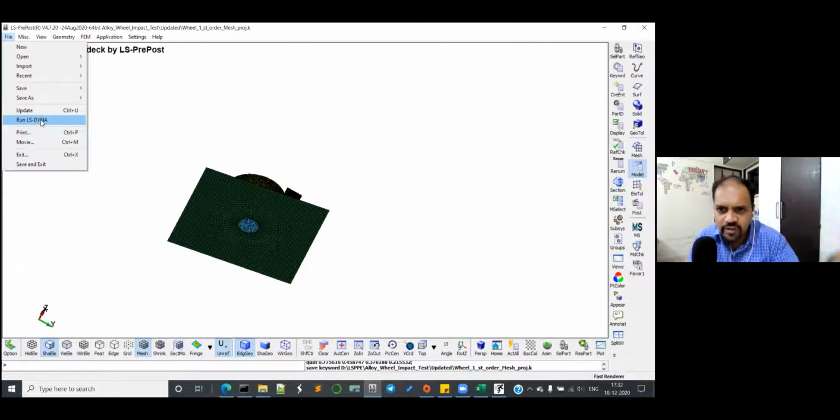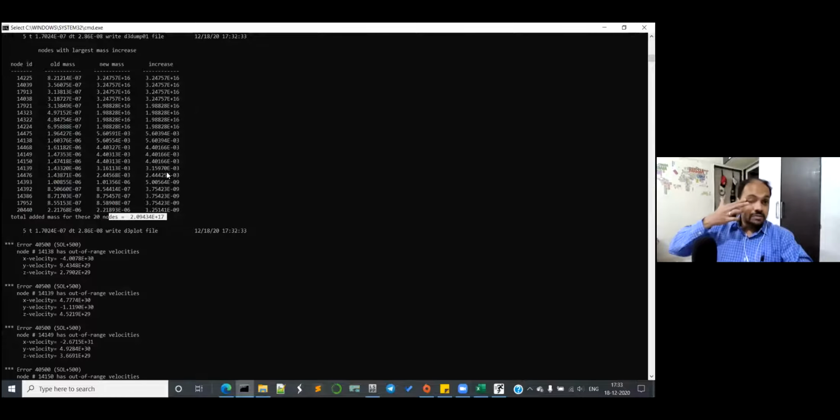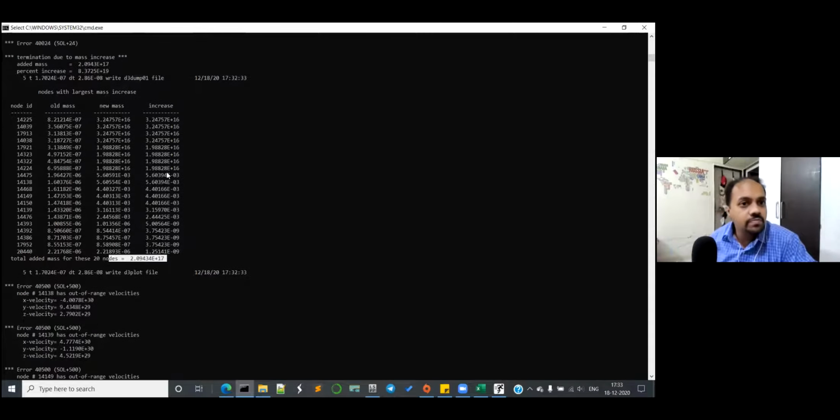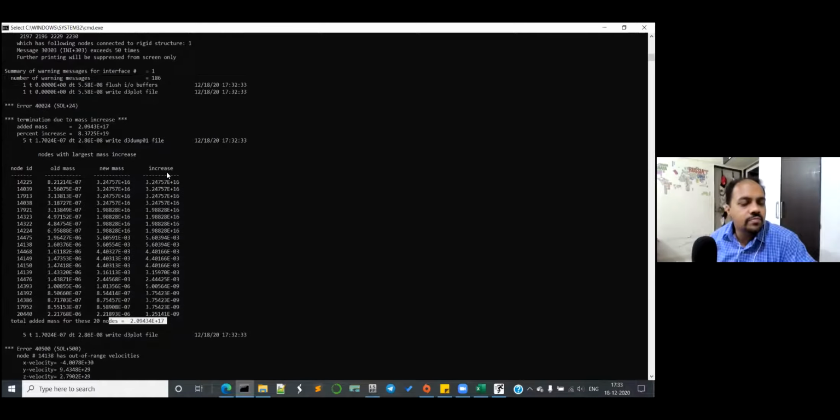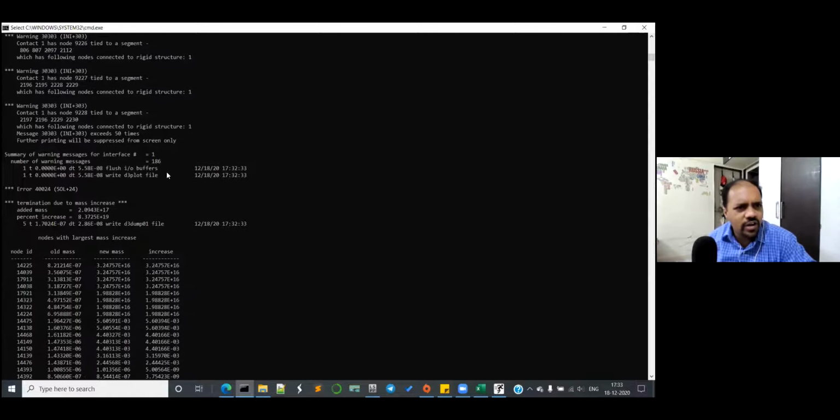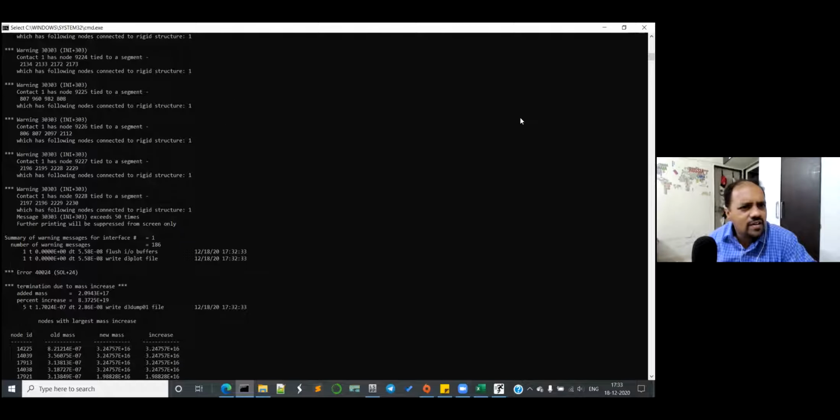There needs to be a control card, and it's adding too much mass. Added mass is exuberant, and contact has tied segment. There are warnings with tied contact. What is this, contact 1 tied segment 807?